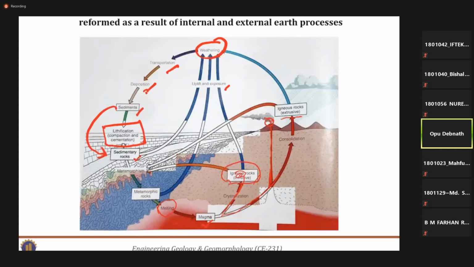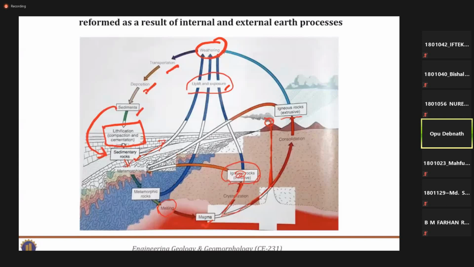Again, this sedimentary rock may be exposed by uplift or exposure. From this stage, this sedimentary rock may again be exposed, or it may go for metamorphism. Suppose it goes for exposure: sometimes a sedimentary rock is exposed again after 100 or 200 years, due to some abrupt change in the geology or some tectonic causes.